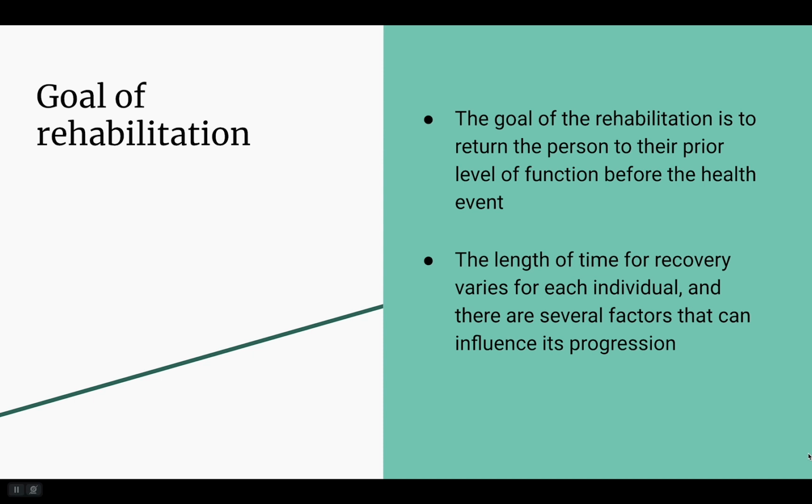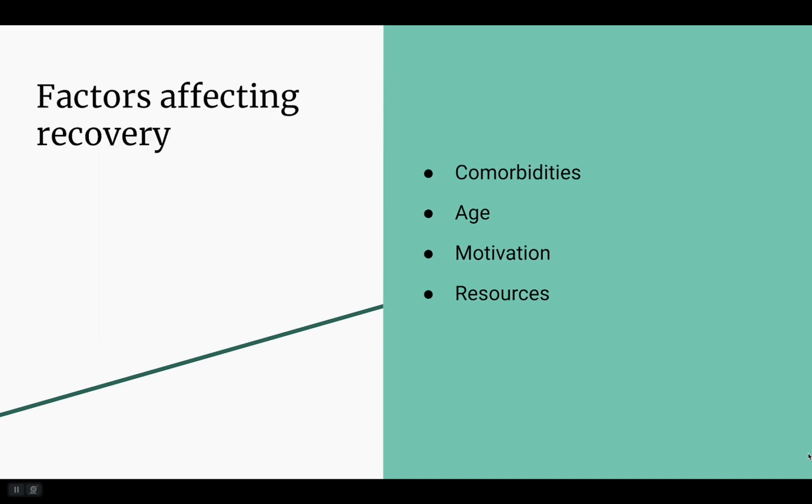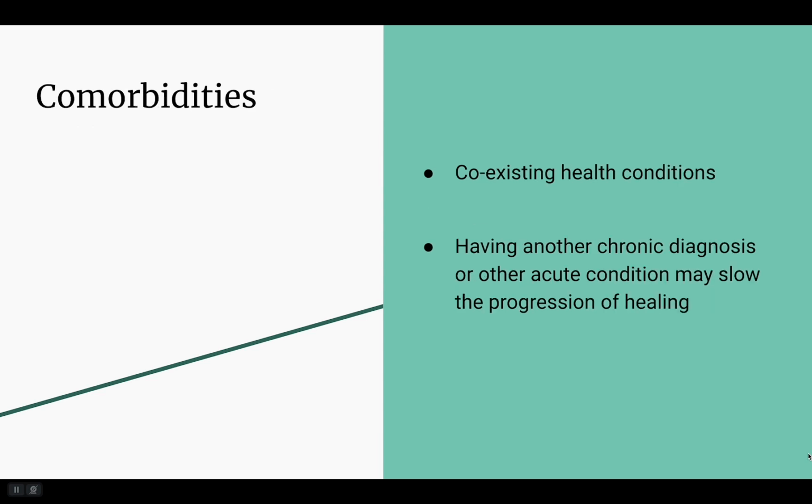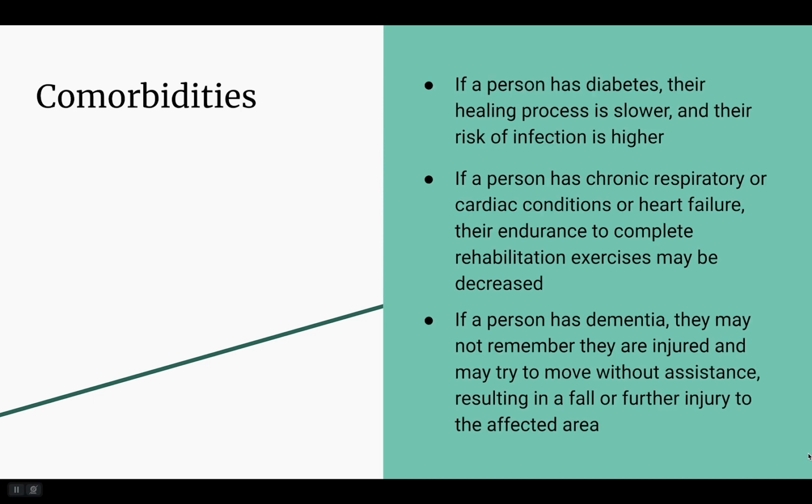The length of time for recovery varies for each individual, and there are several factors that can influence its progression. A list of factors that can affect an individual's recovery process include the following: comorbidities, age, motivation, resources. Comorbidities are coexisting health conditions. Having another chronic diagnosis or other acute condition may slow the progression of healing. Here are some examples of how comorbidities affect healing and recovery.